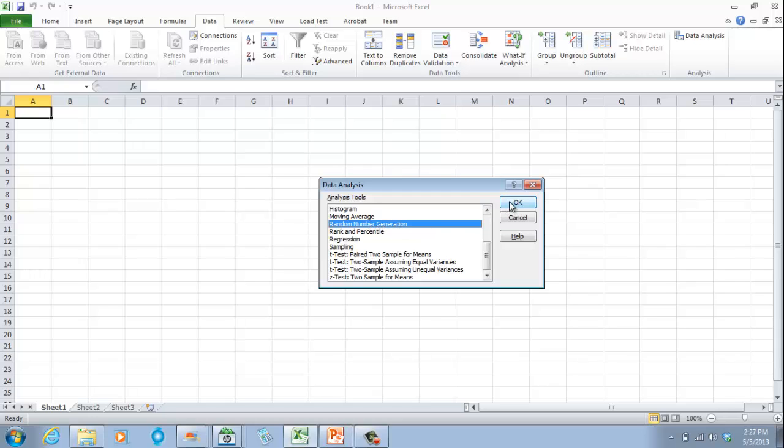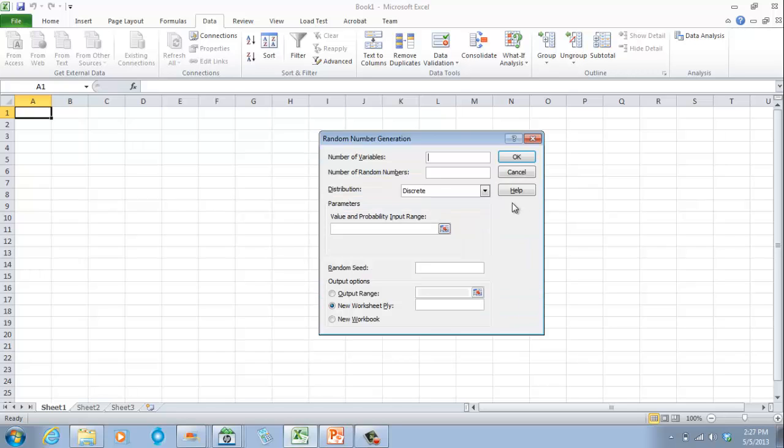Random number generation. You click, it is highlighted already. You click OK. And then number of variables we are looking for. Variable here is the residents in the apartment. The number of variables is just 1. It is a quantitative variable.